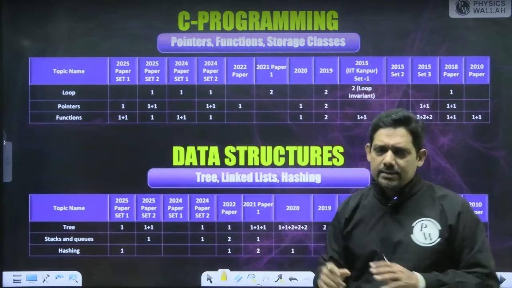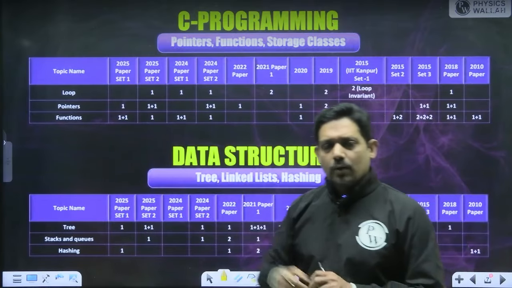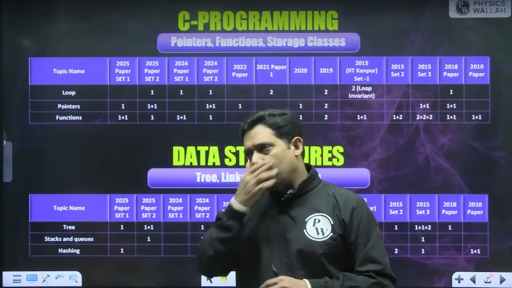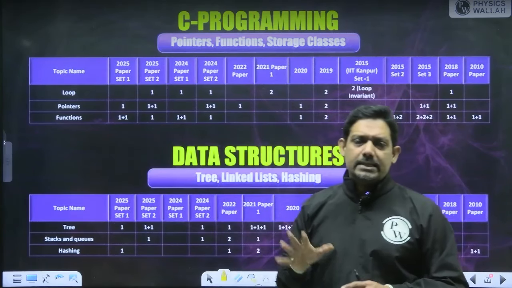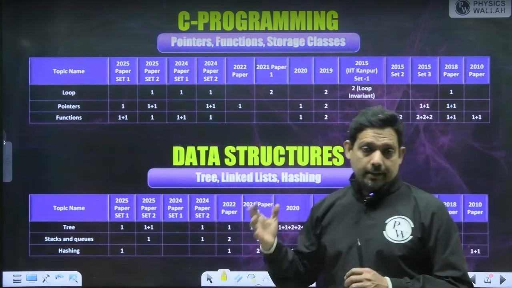Yes, it is coverage. One question can be from the stack and queue, one question can be from the linked list, one question can be from the tree, another question can be from hashing. But 2026 is conducted by IIT Guwahati.